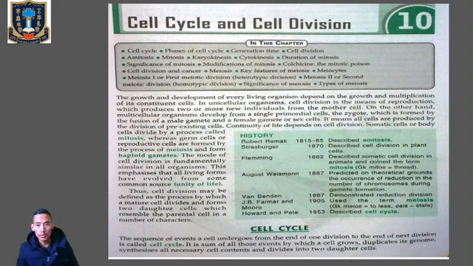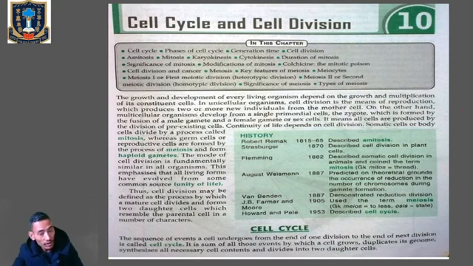Therefore, we have mainly two types of cell division. One is called mitosis, and the second is called meiosis. Mitosis occurs in the body cells, or somatic cells, because the word soma, S-O-M-A, means body. Somatic cells undergo cell division by mitosis, whereas the reproductive cells or germ cells, which lead to the formation of gametes, undergo meiosis. Gamete formation takes place by meiosis. That's why gametes are haploid.